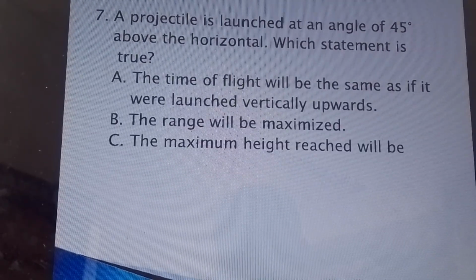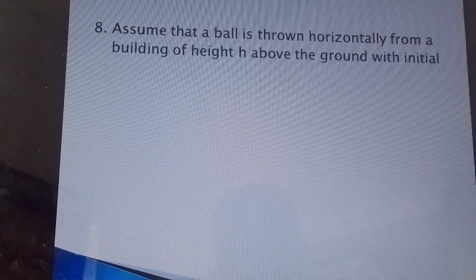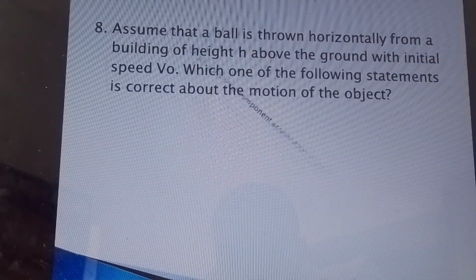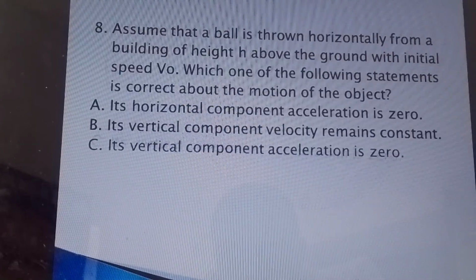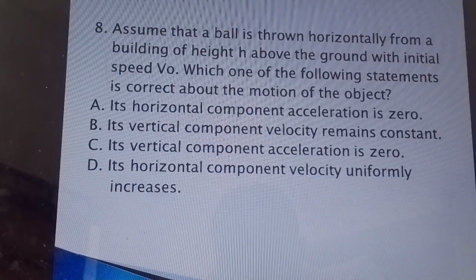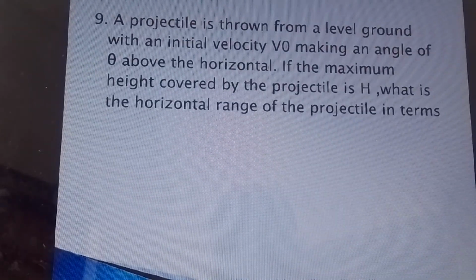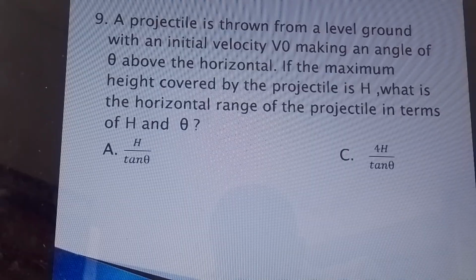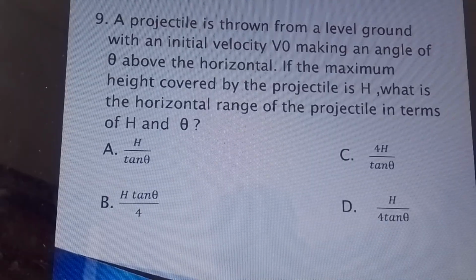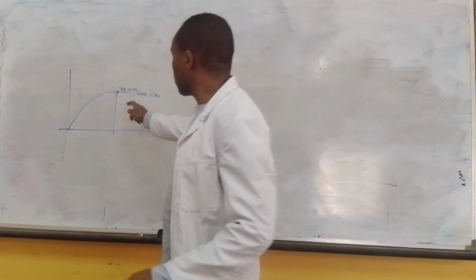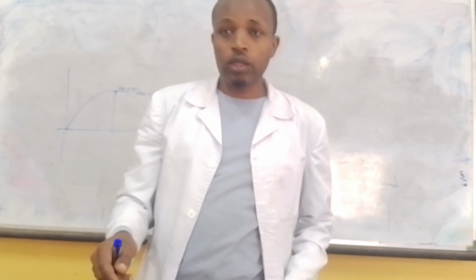The horizontal component is constant throughout the flight, but the vertical component is 0 when the object reaches the highest point. When the object reaches the maximum, the vertical component of velocity is 0. vy is 0. So the correct answer is C.